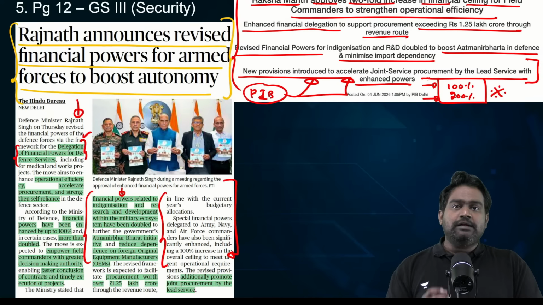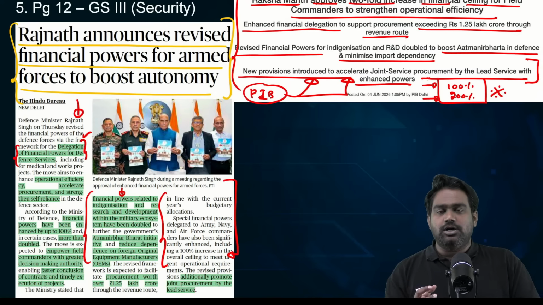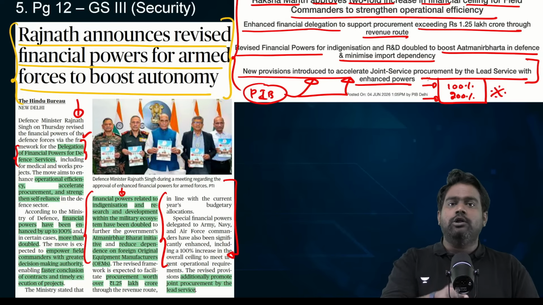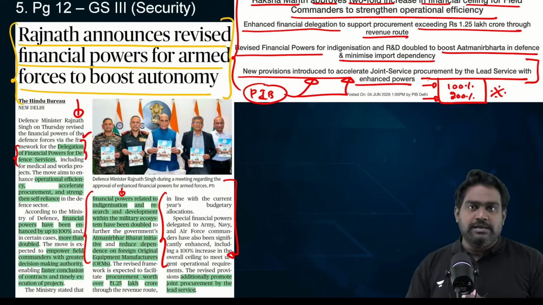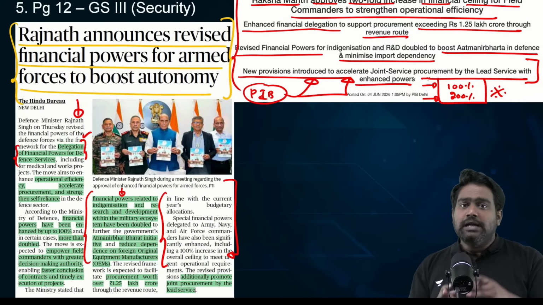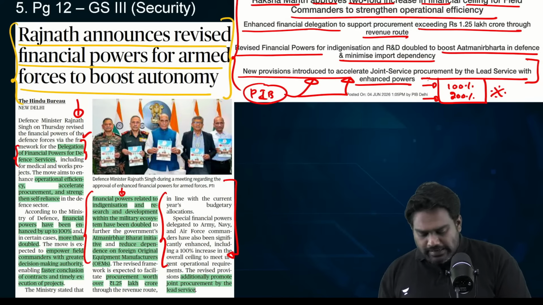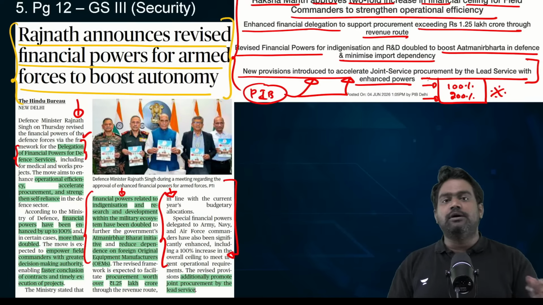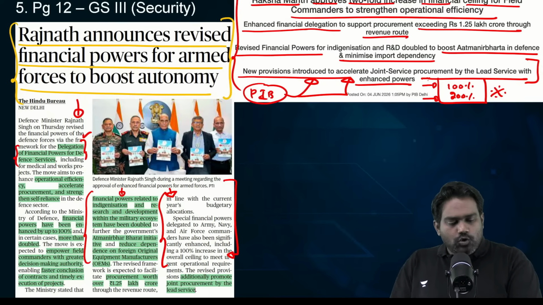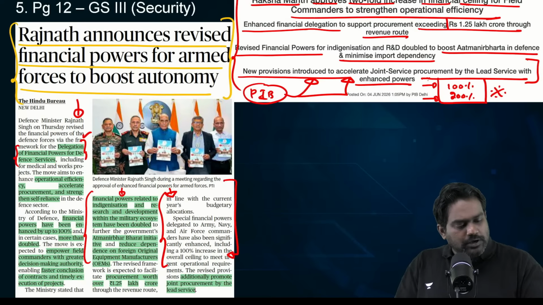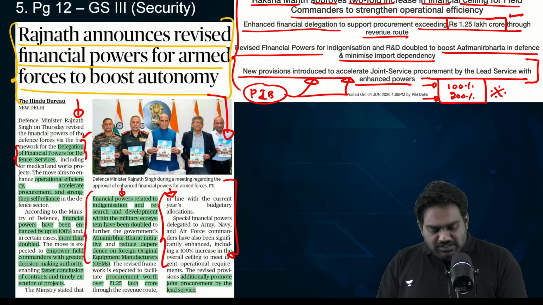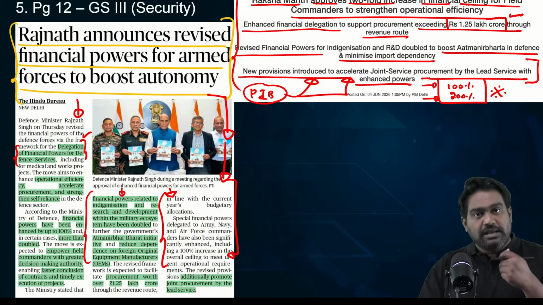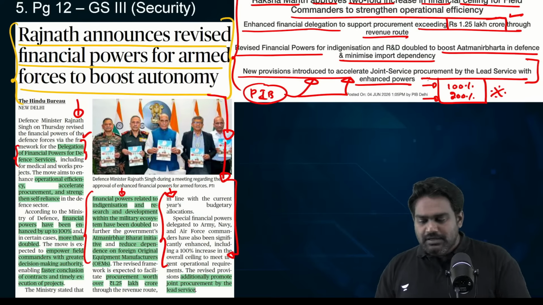The commanders would be directed to mainly spend the autonomy which is given to them on local procurement, to reduce dependency on foreign OEMs, foreign original equipment manufacturers, and procure locally, domestically, in line with Make in India initiative and Atmanirbhar Bharat initiative. So this provides delegated financial autonomy to the tune of 1.25 lakh crores and brings better speed and efficiency into defense procurement.